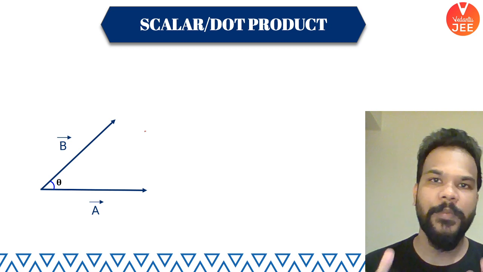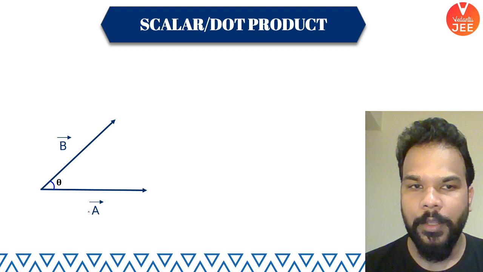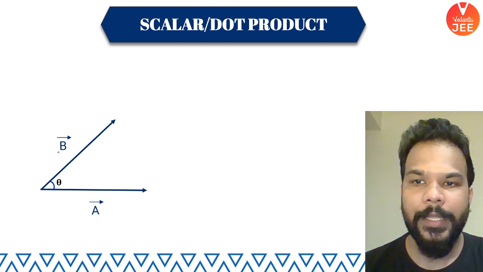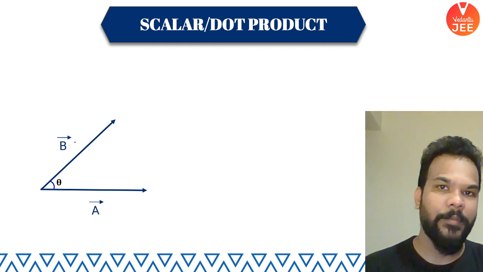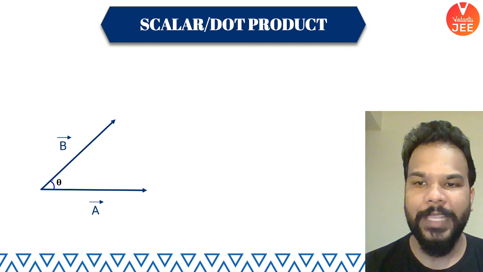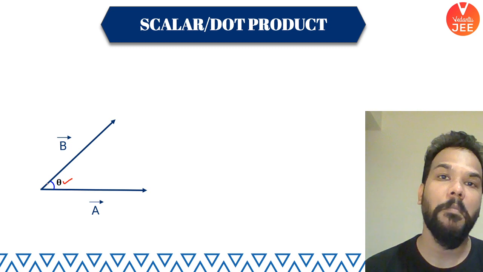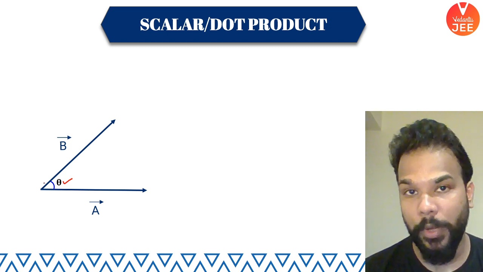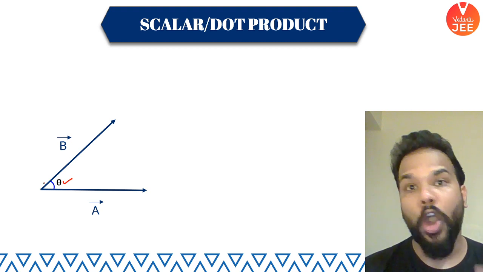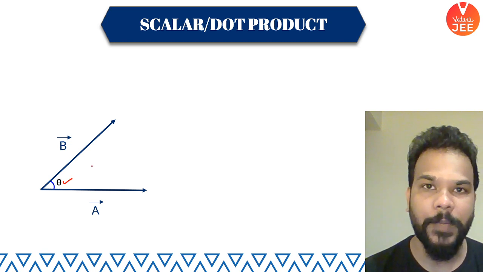Well, for that, let me first pick two vectors. So what you see here on the screen, everyone, is basically your vector A and this is your vector B. This is something which I told you in parallelogram law, that when we speak about the angle between two vectors, the vectors must have their tails at the same point or their heads at the same point. Both of them should be at the same point, and this is the case in this particular situation.